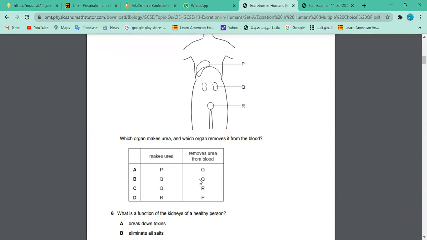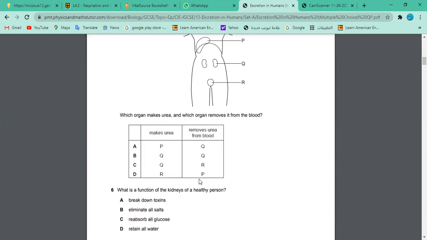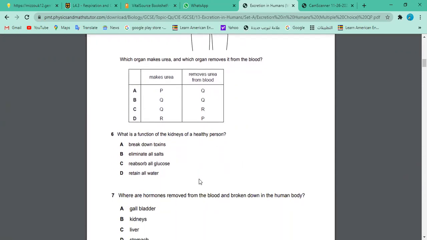Anybody would like to add something or comment on that, Nabil? No, sir, that's it. Okay, right. Who is going to do question number 6? Can I try? Okay, go ahead.